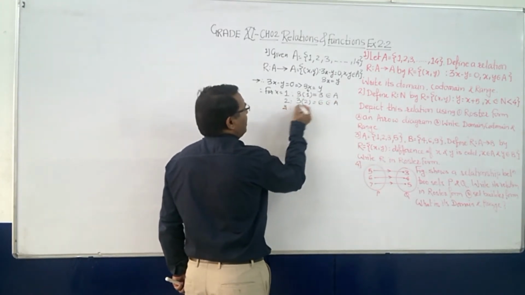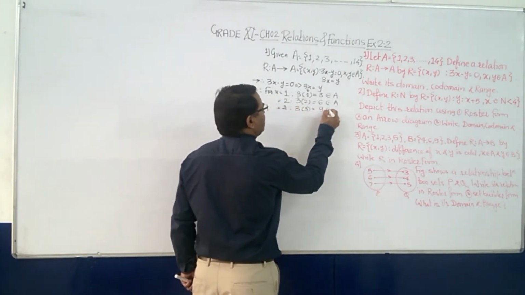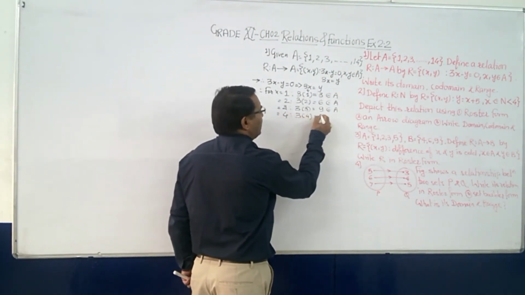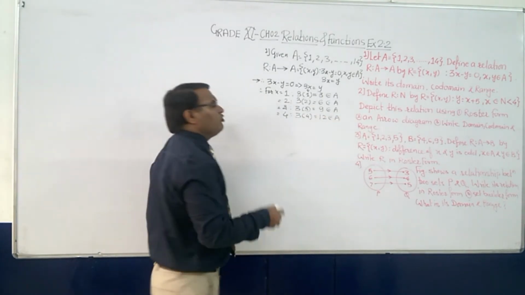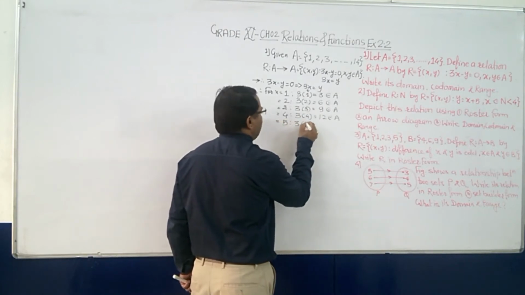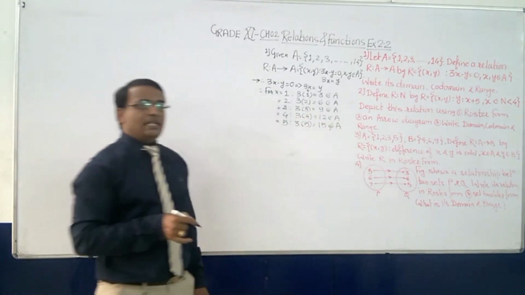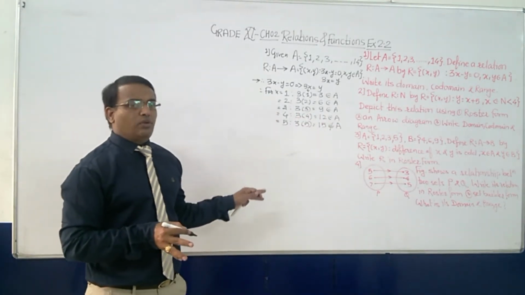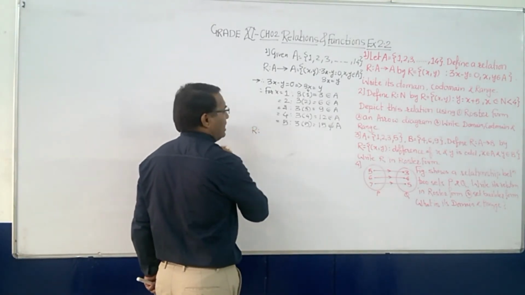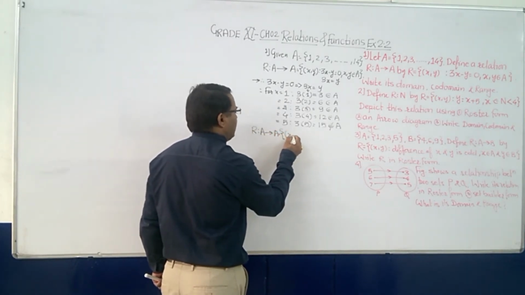Then third one, x is equal to 3. That is 3 into 3, 9. It is also a member of A. If you go to 4, then 3 into 4, that is equal to 12, is also an element of A only. As soon as we go to 5, when we write 3 5s are 15, it doesn't belong to A. Means the chain is broken.